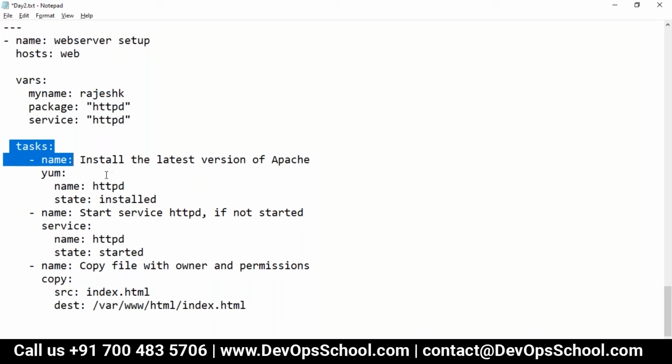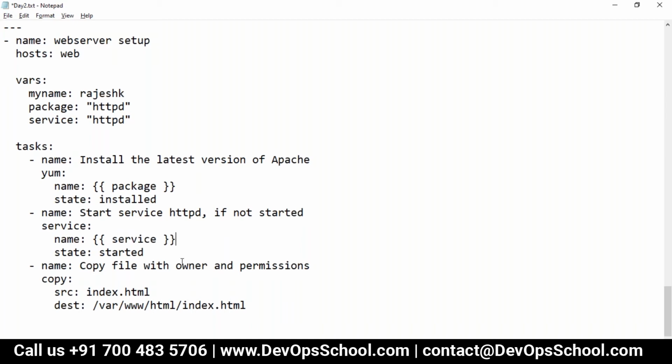So to use the variable, what you have to do, see here it's hard coding, right? So what you're going to do, and variable name is package. This is also hard coding, right? Variable name is service.